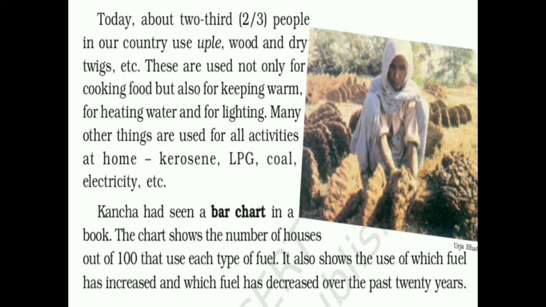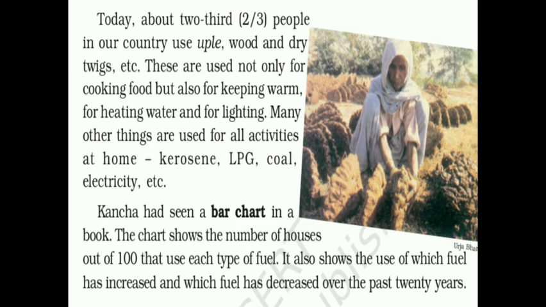So, what is a fuel? A fuel is a substance that burns in the air to produce heat energy. Kerosene, LPG, and petrol are all different types of fuels. A fuel can be classified on the basis of physical state.